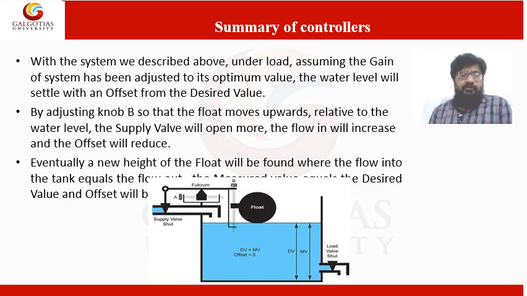So now let us talk about what an open loop control system is. Any physical system which does not automatically correct itself is called an open loop system. In an open loop system, the desired process response goes to the controller. The controller sends it to the process input. After the process, we get the output.